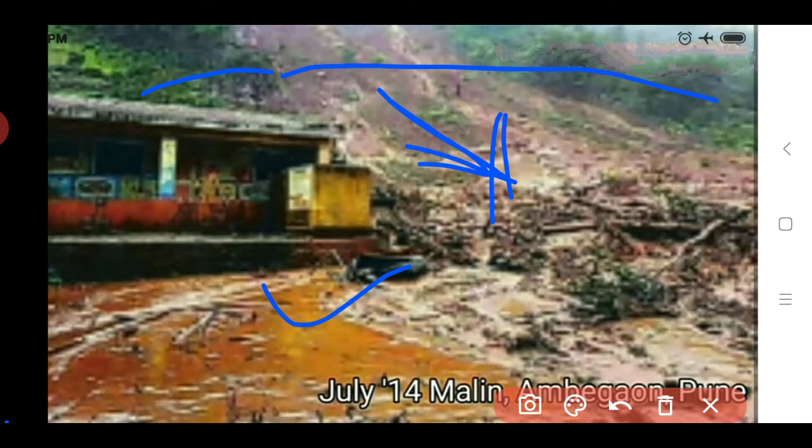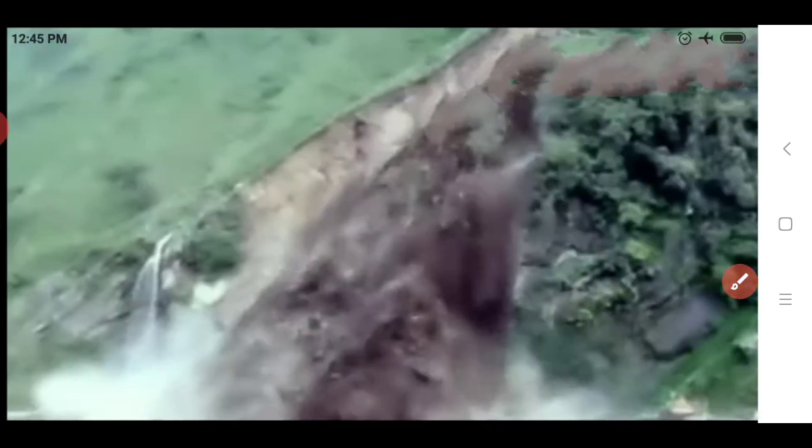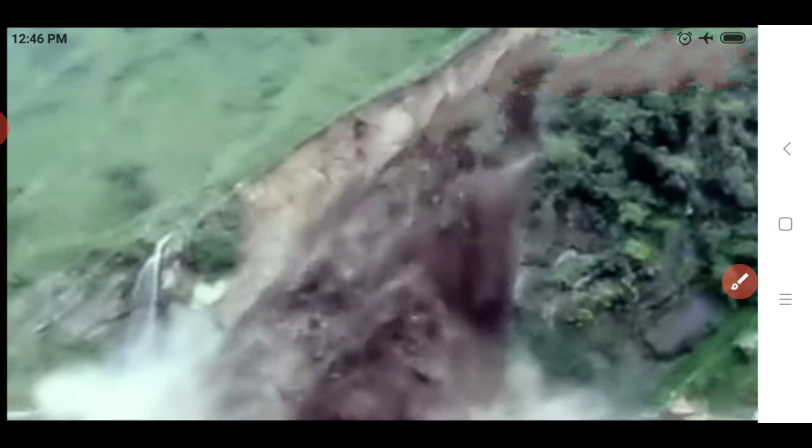Here we see how the landslide took place in Malin. With heavy rainfall, the soil or land on the hilly region slid in that way, and these heaps of soil moved with the flow of water. Due to these heaps of soil and stone, many people lost their lives because they were buried under those heaps. In that event such damage and destruction occurred, okay.